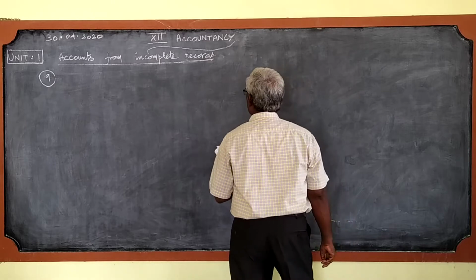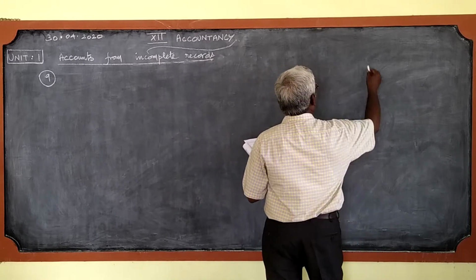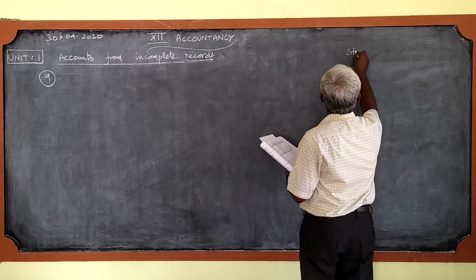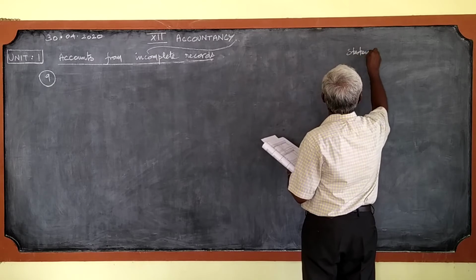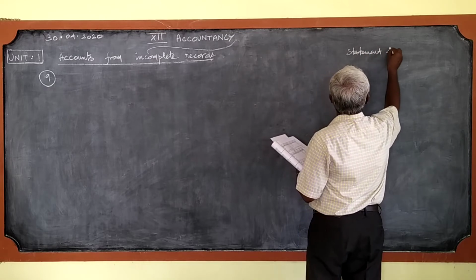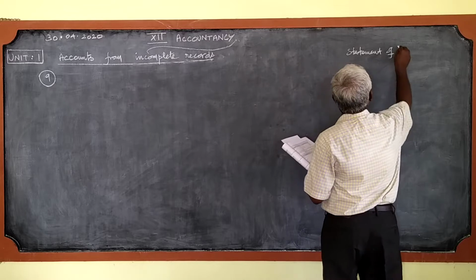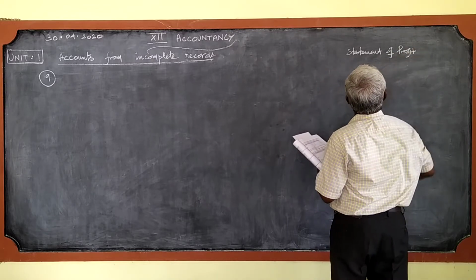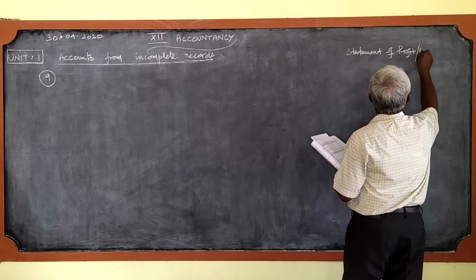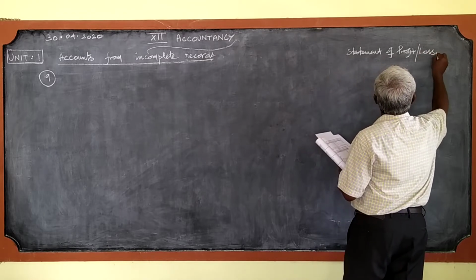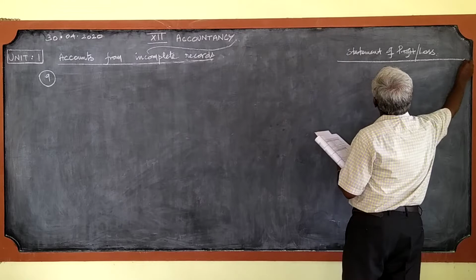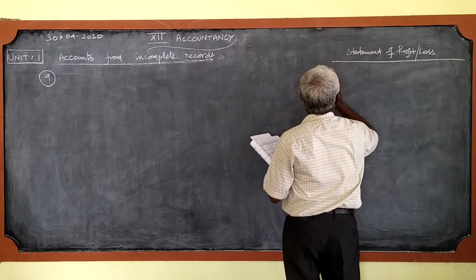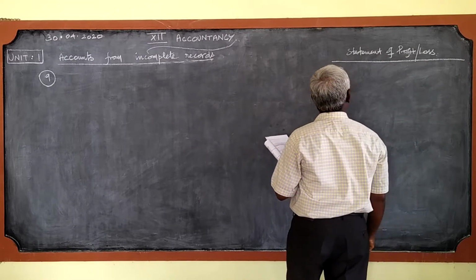What we must do now? We should find the statement of affairs, and the statement of profit or loss. For this we should find the statement of affairs.